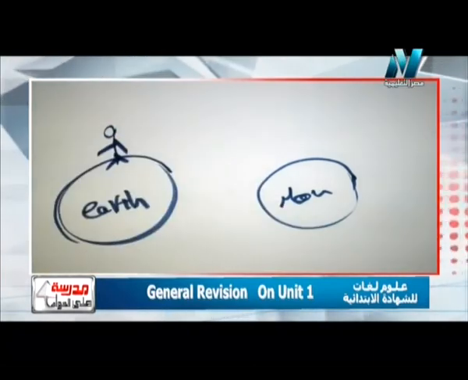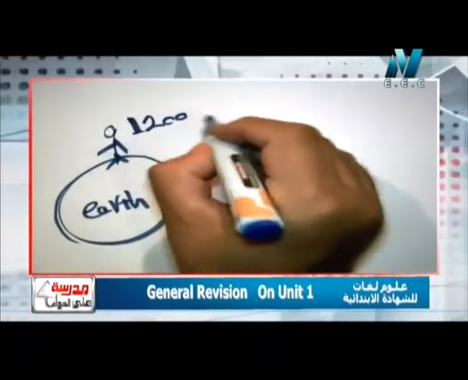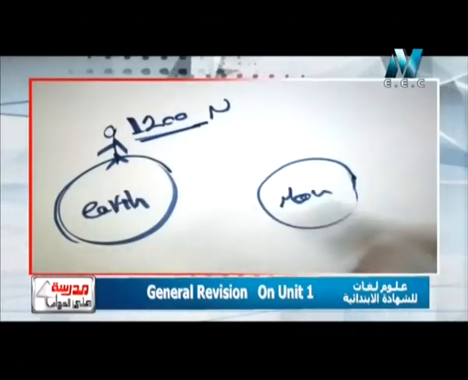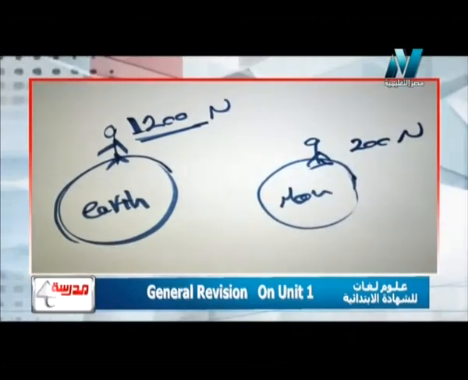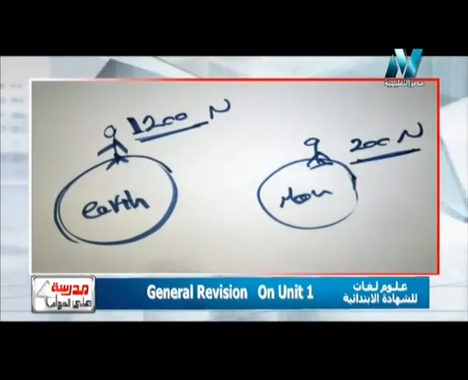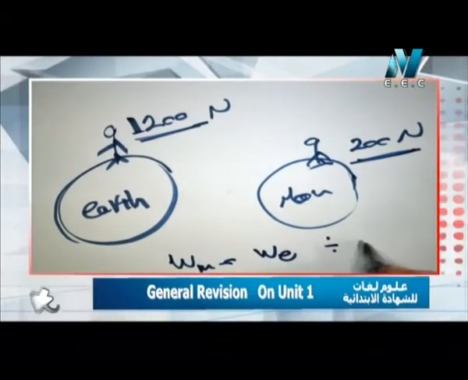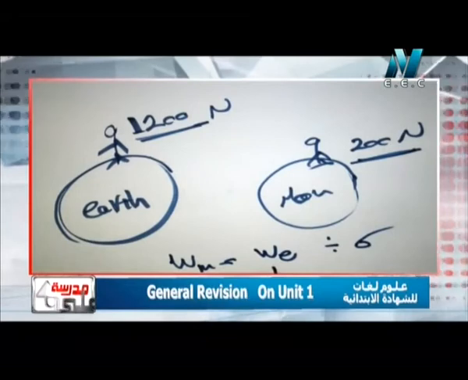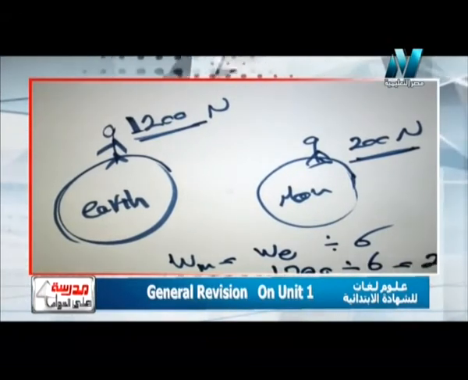If a person stands here on the Earth and has a weight of 1,200 Newton, on the moon the same person will have only 200 Newton. Why? Because the weight on the moon equals the weight on the Earth divided by 6. So it will be 1,200 divided by 6. It will be 200 only.